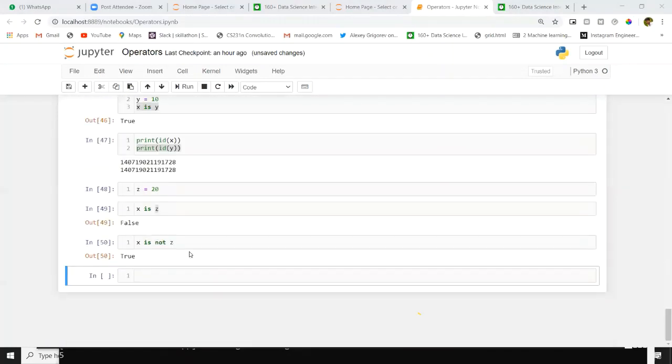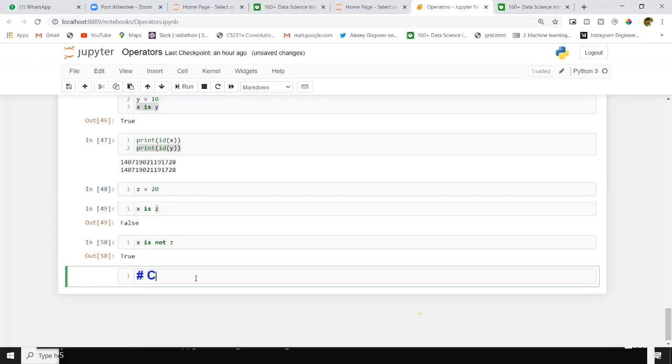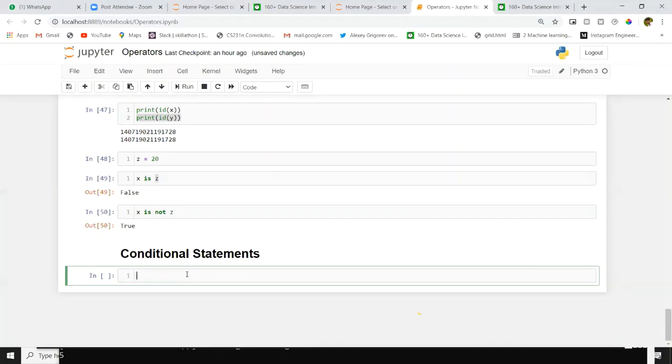Okay, next we will go for conditional statements. We have the if condition statement.